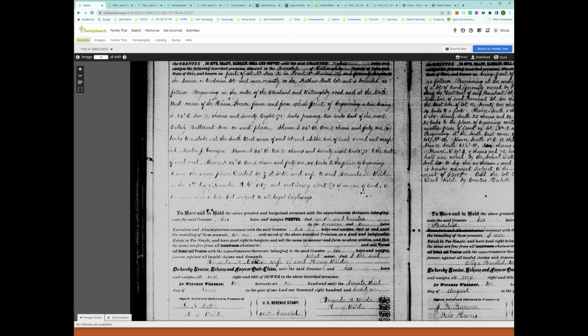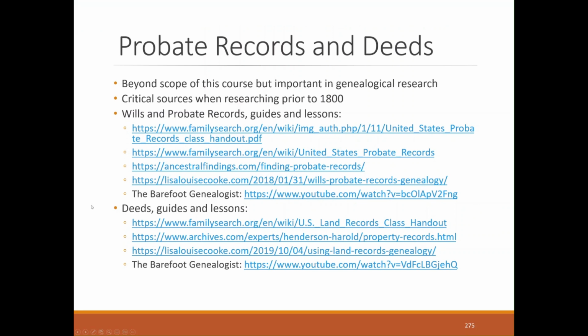Okay, we're going to switch real quickly back here. So here's a lot of links about wills and probate records. These will be in the comment section of the video, but these are also pages in your materials from class.